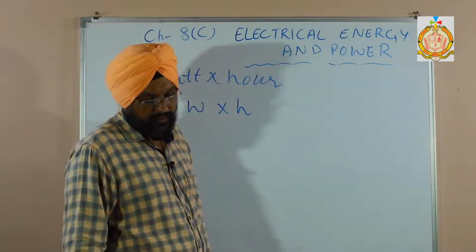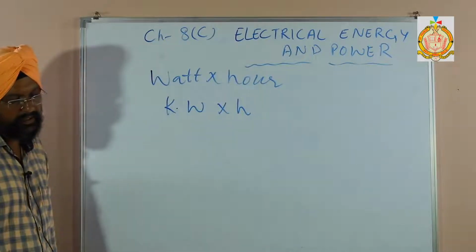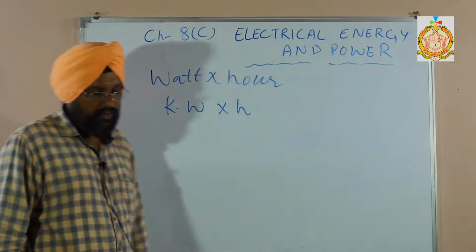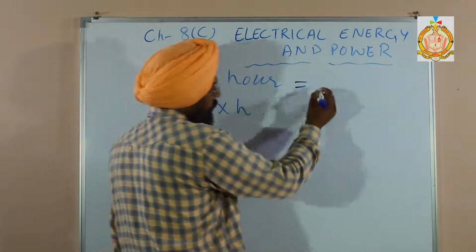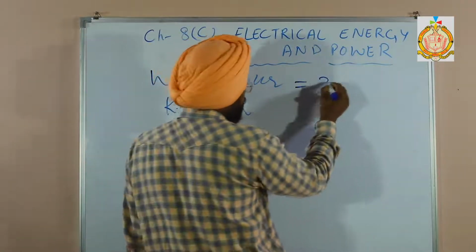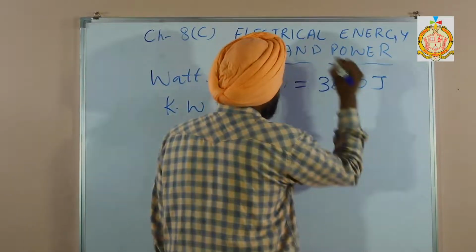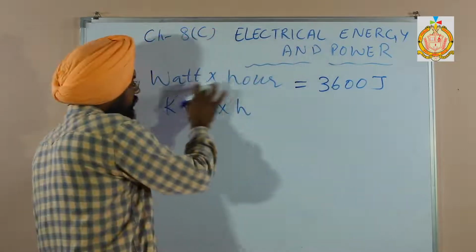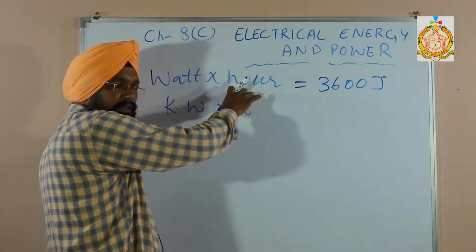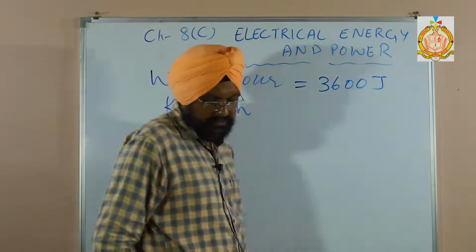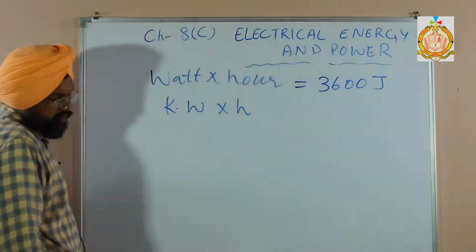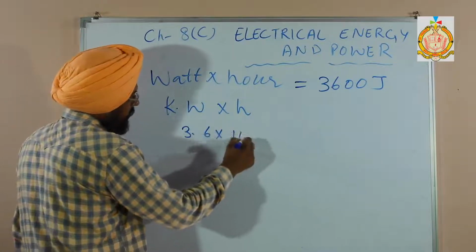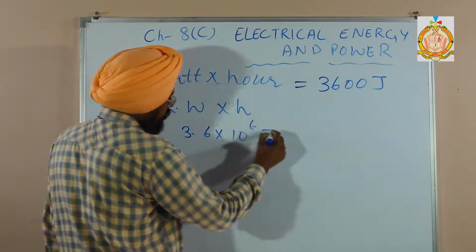So what is watt hour? It is the electrical energy consumed by an electrical appliance of power 1 watt used for 1 hour. So 1 watt hour is equal to how many joules? 3600 joules, because 60 into 60. 1 watt for 1 hour, how many seconds are there? 60 into 60, that is 3600 joules. So in kilowatt hour, that is 3.6 into 10 raised to power 6 joules.